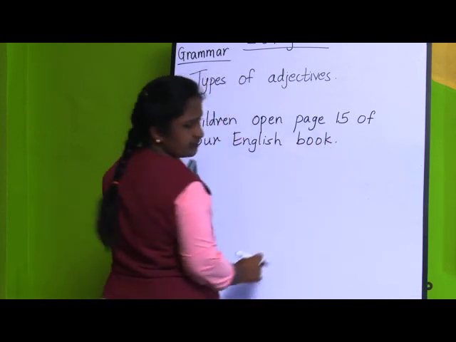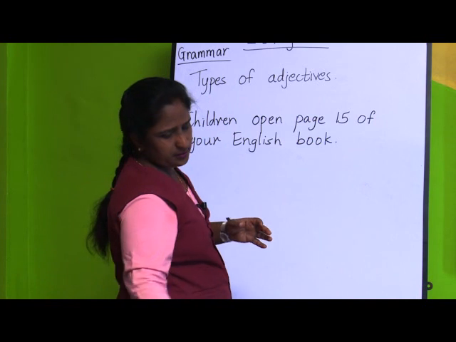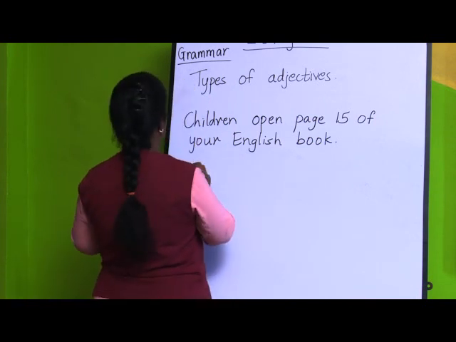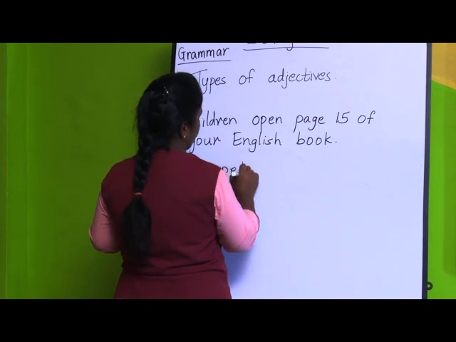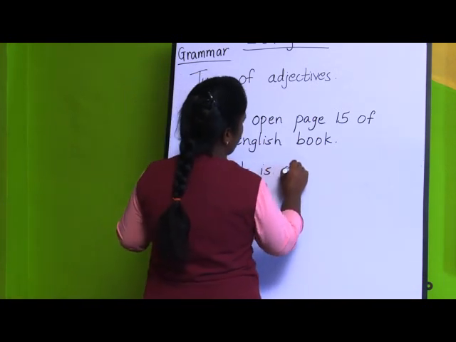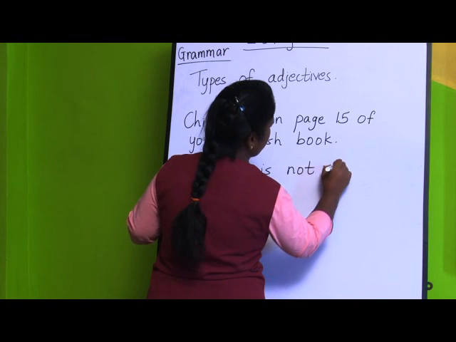And one more sentence, if I take: my pet is not well.